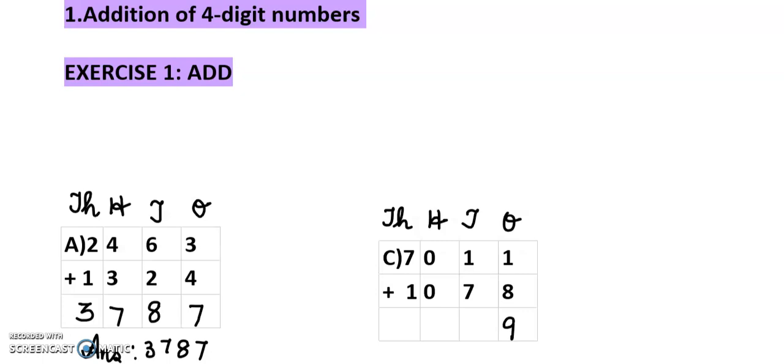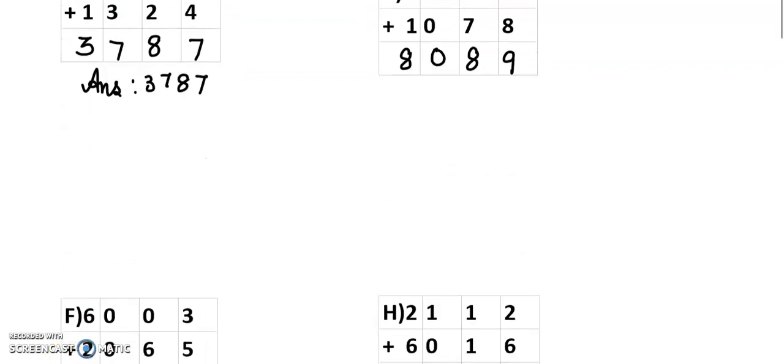Next 1 plus 7. 7 is the greatest number. So 7 in the mind, 1 in the fingers. 7 after 8. Next 0 plus 0. If you are adding 0 plus 0, 0 only. Next 7 plus 1. Next thousands place. 7 in the mind, 1 in the fingers. 7 after 8. Next we'll move on to next one.